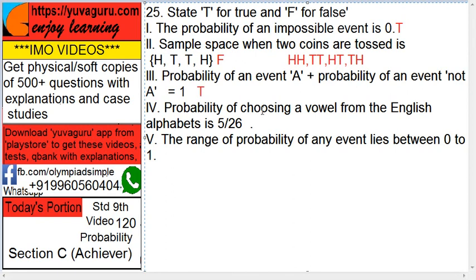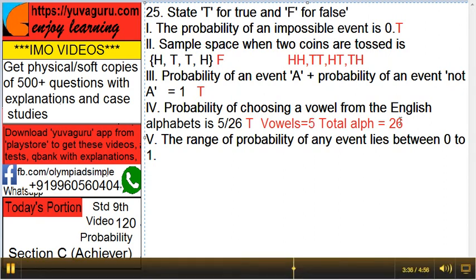Probability of choosing a vowel from the English alphabet is 5 upon 26. That's also true. Why is it true? Because how many vowels are there? 5. A, E, I, O, U. Remaining are consonants. So total alphabets 26. You have to choose 5 vowels from 26. So it will be 5 upon 26.